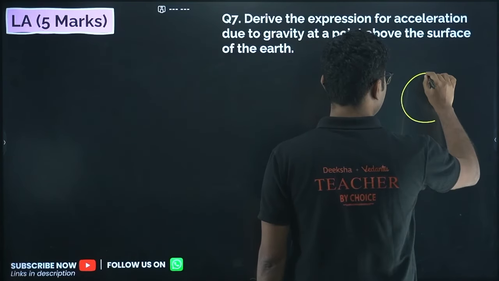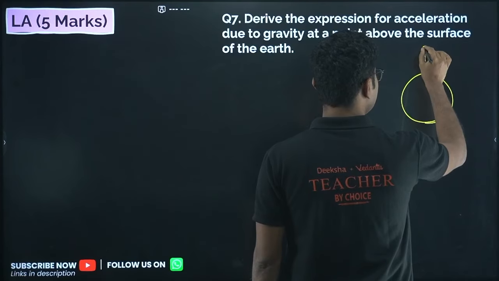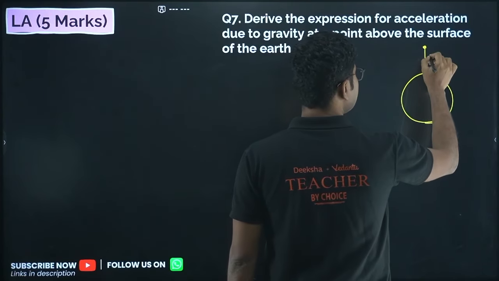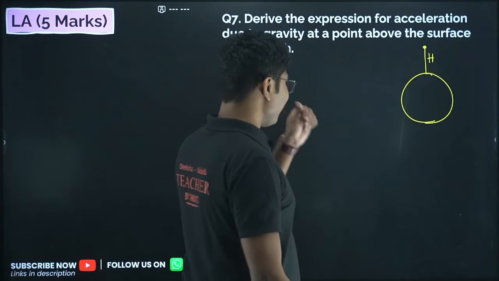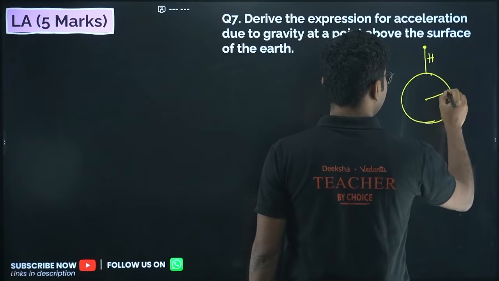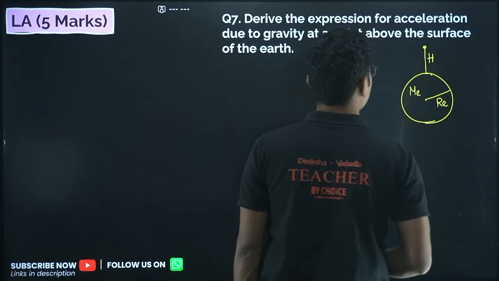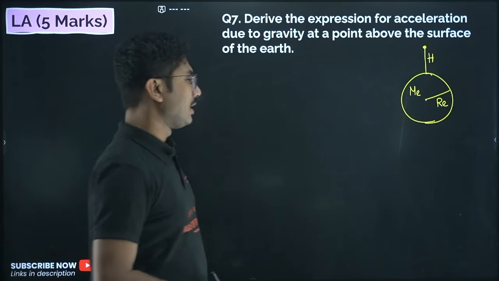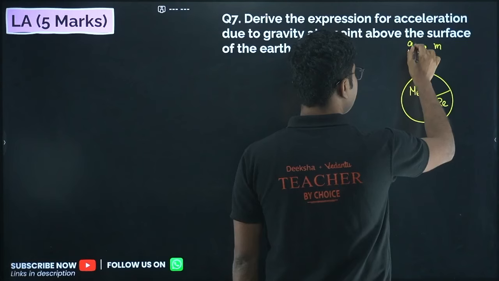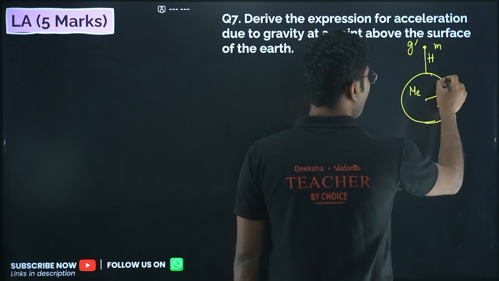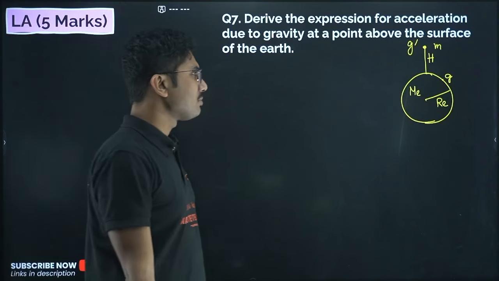Here we have our Earth, and we are trying to find the gravitational acceleration at some height, say capital H. I will use capital H, not small h. The radius of the Earth is RE, and the mass of Earth is ME. The mass of this object is small m. What we are trying to find is the gravitational acceleration at this point, g dash. On the surface of the Earth, gravitational acceleration is given by our friend, normal small g.